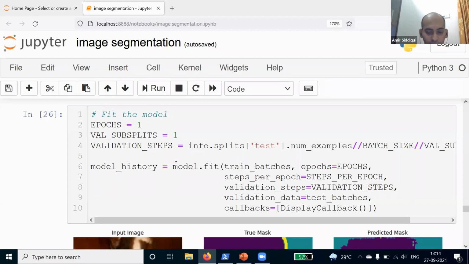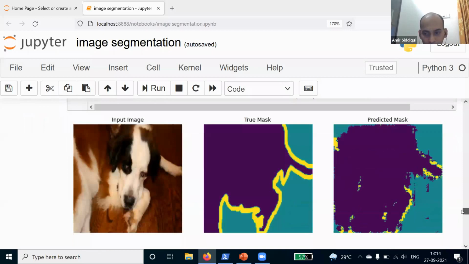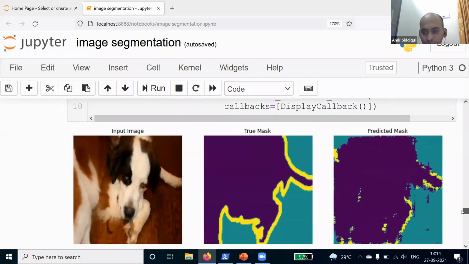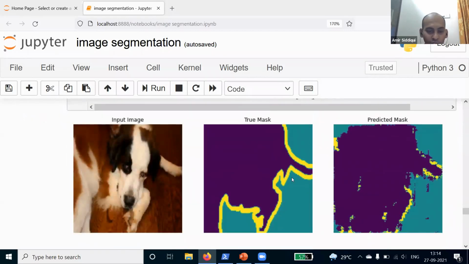Then this variable, model history. Once we train the model, we get the history of the model. And if you want to look at the history, such as the validation score or the training score, you can always call this model history, and this variable will display the history of the model that you have developed. And then once you make a prediction with this model, you will get this predicted output. So this is the input image, this is the true mask, and this is the predicted mask for this dog image.